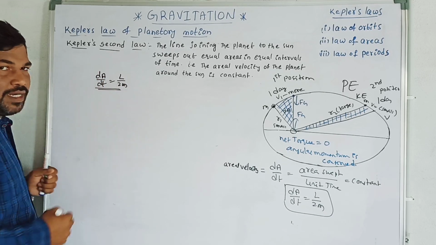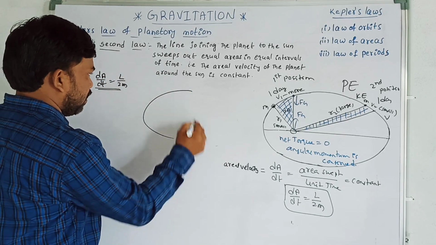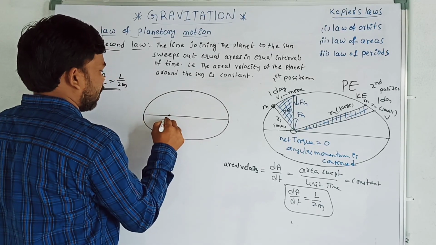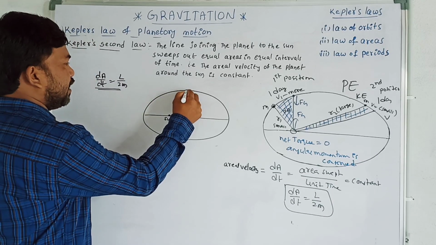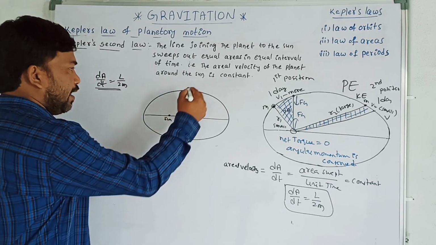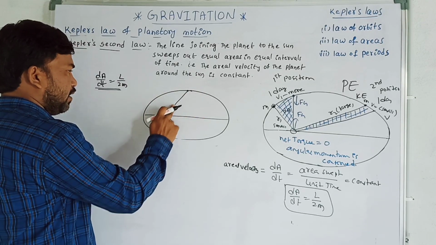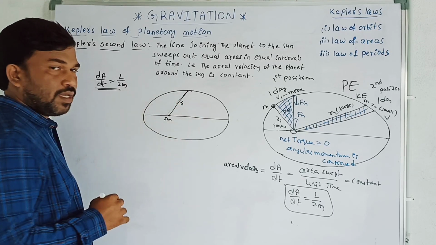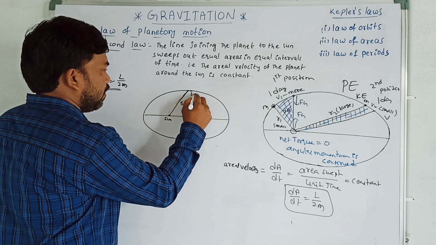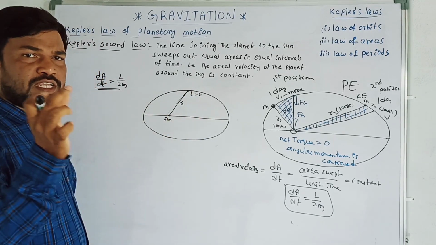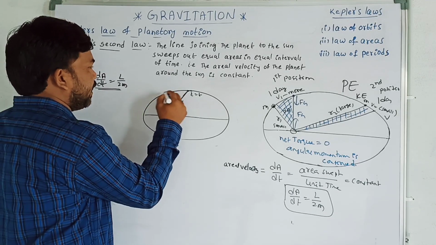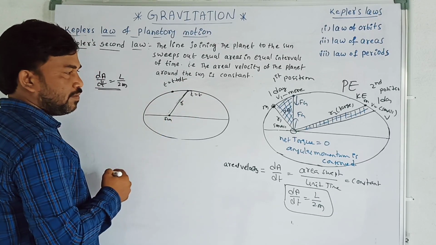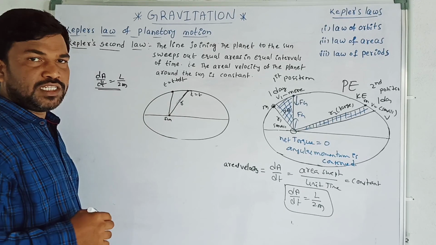Now to prove it mathematically, this is my elliptical path of the planet. The sun is here. Now consider the planet at any position. The line which joins the planet and the sun is known as the radius vector r. At a time t, the planet is here. After a small interval of time dt, that is at t plus dt, the planet is at this position. Now this is my radius vector again.